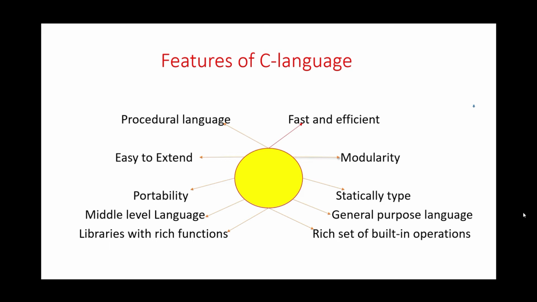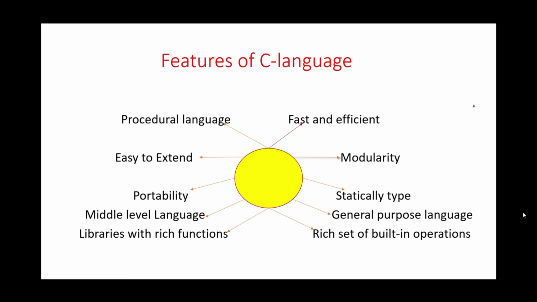Second, C language is fast and efficient. Third, C language is easy to extend. It means a program written in the C language can be extended, meaning when a program is already written, then some features and operations can be added into it.